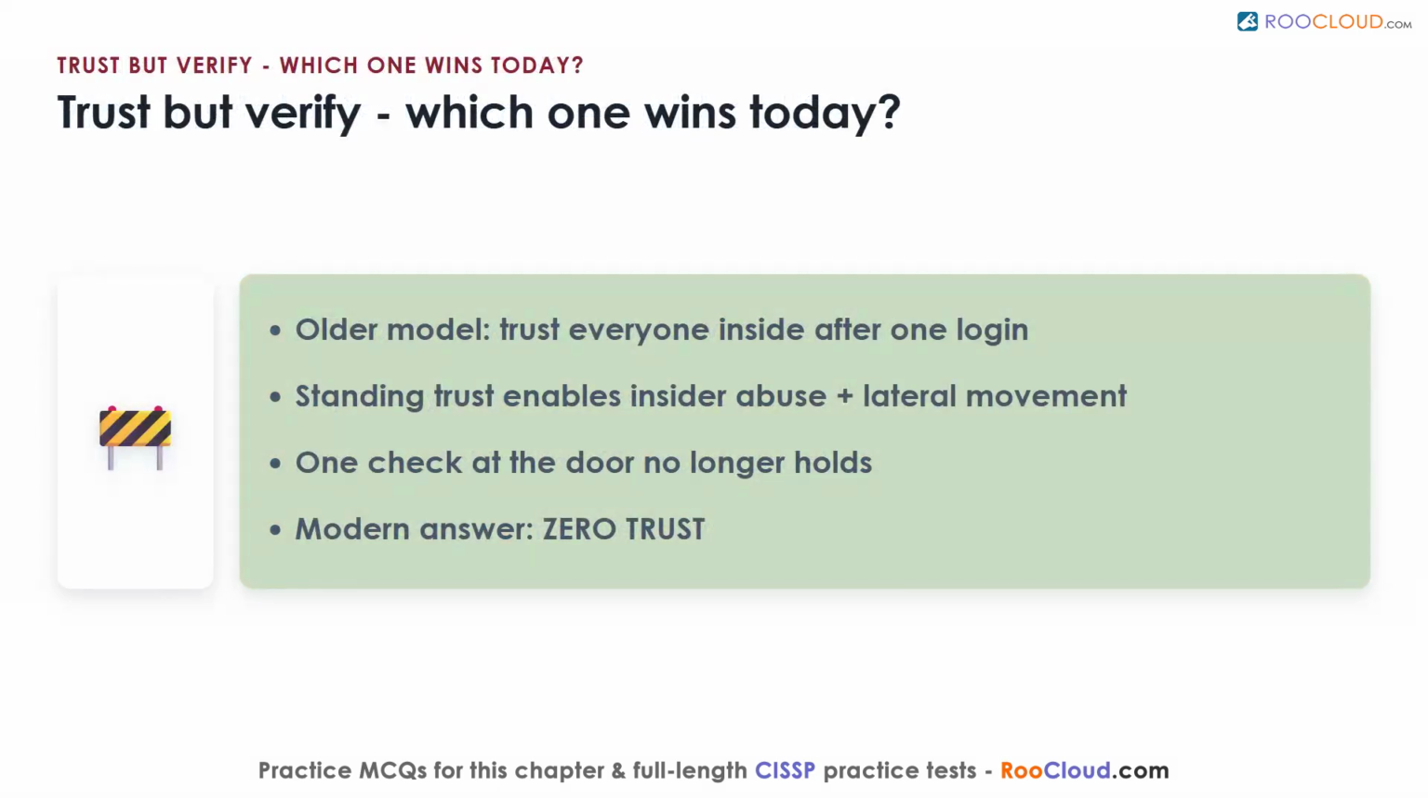How does trust but verify compare, and which one wins today? Trust but verify is the older approach, where anyone inside the security perimeter is trusted after an initial login, then largely left alone. The problem is obvious. That standing trust is exactly what lets insiders abuse access and lets intruders move laterally once they are in. Given how fast threats evolve, a single check at the door no longer holds. So when the exam asks zero trust or trust but verify, the modern answer is zero trust. Continuous verification beats a one-time handshake.